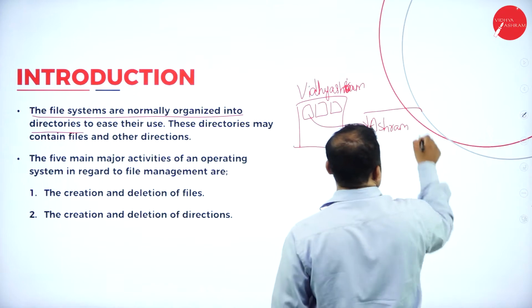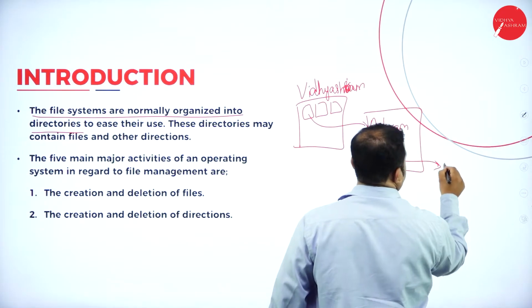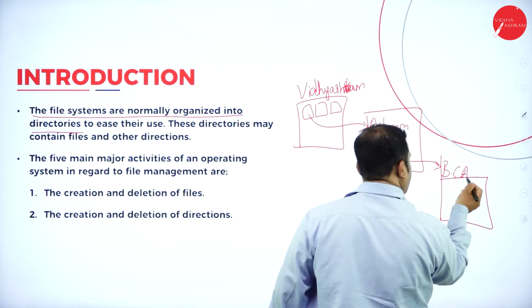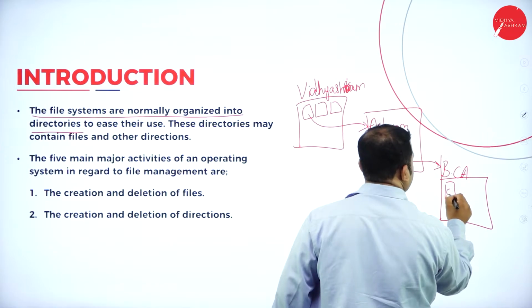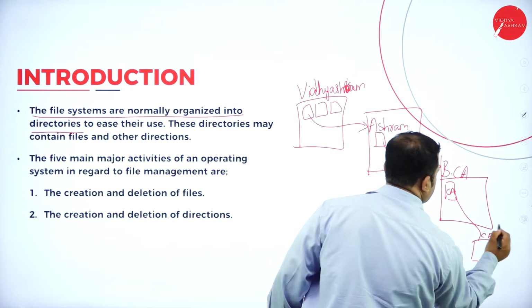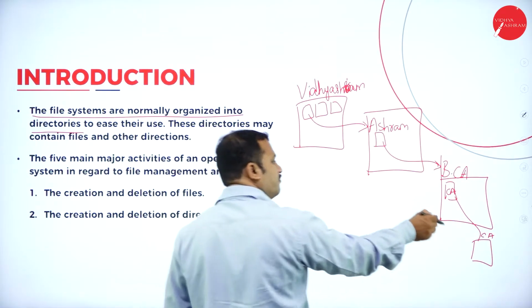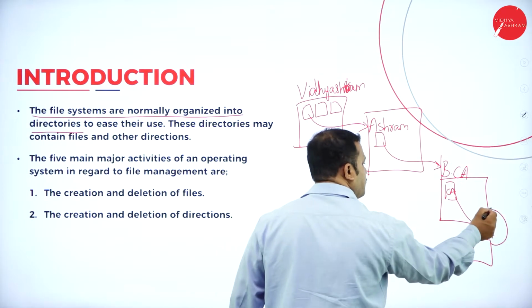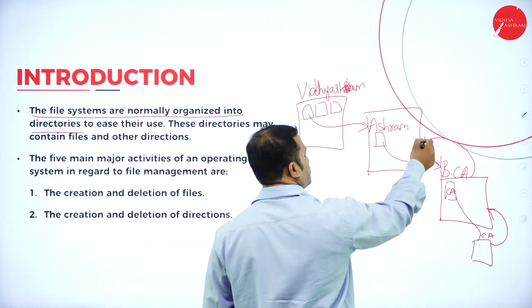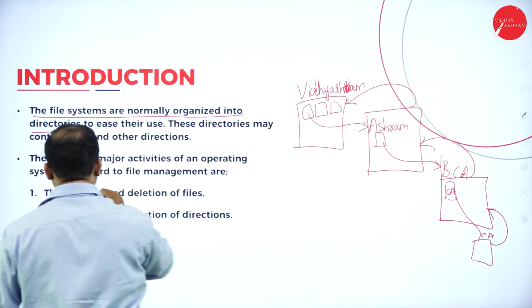Within this Ashram, I have one more folder called B.C.A. Within this B.C.A, I have one more folder called C.A, Computer Applications. That is the file named C.A. So the C.A is a program or a file which is present inside B.C.A. B.C.A is another folder or directory that is present inside Ashram. Ashram is another directory that is present inside Vidhyaashram.